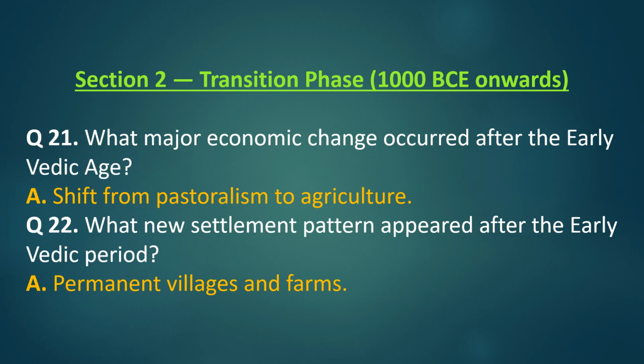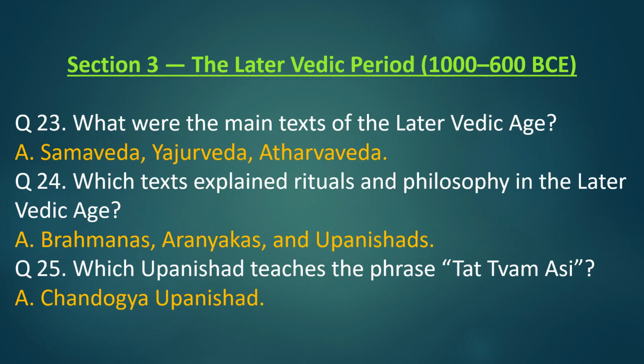Question 22. What new settlement pattern appeared after the early Vedic period? Answer. Permanent villages and farms. Section 3. The Later Vedic Period, 1000 to 600 BCE. Question 23. What were the main texts of the later Vedic age? Answer. Samaveda, Yajurveda, Atharvaveda.